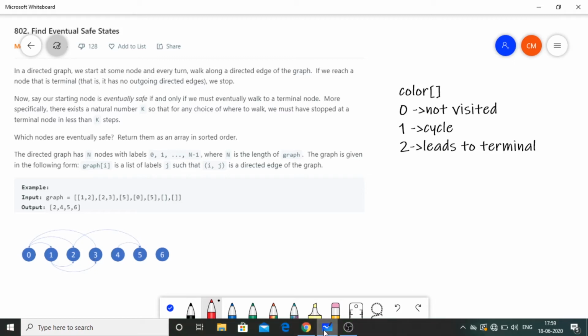So what we are going to do is pass each and every node one by one into a helper function named DFS in my code, and we are going to apply depth first search in it, and also check whether the value of the node is 1 or 2. If the value is 1, then we are just going to return false, and we are not going to include that particular element in the array. But if the value is 2, then we would continue and process it. Okay, what I feel is that in some questions, if we see the code, it is more clear. So without wasting any time, let's first see the code.